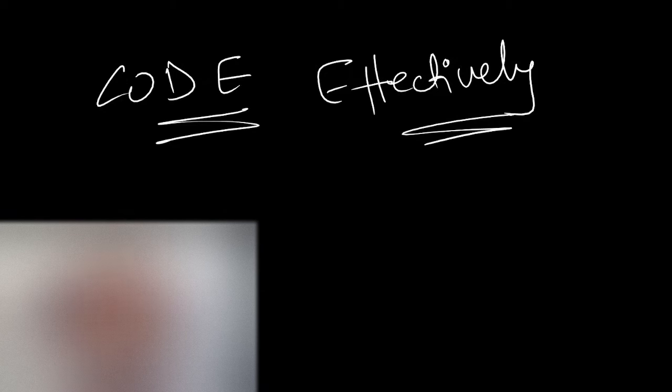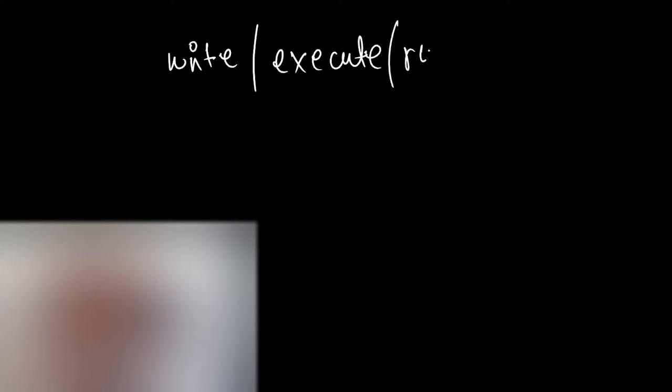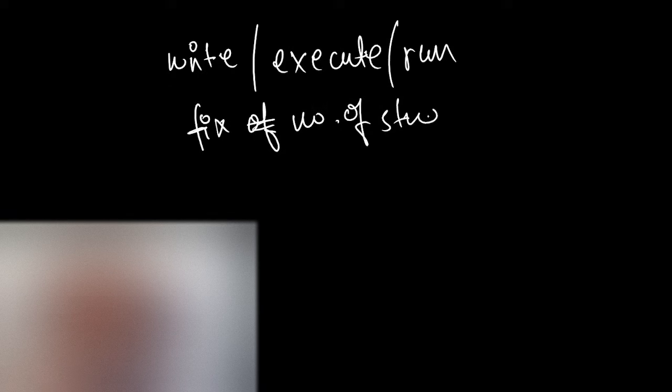So we are able to understand why do we require for loop. When we need to write or execute, execute means to run, fixed number of statements. You can just write fixed number of statements for a fixed amount of time.